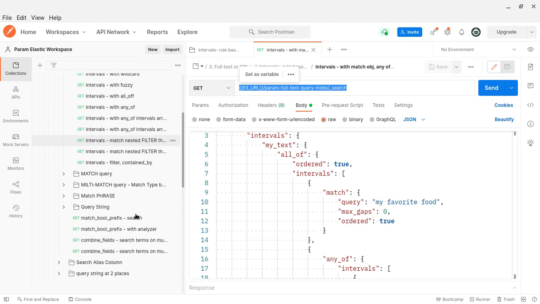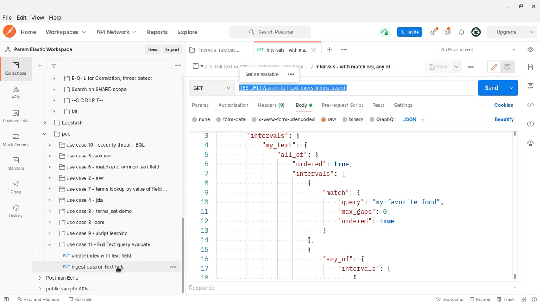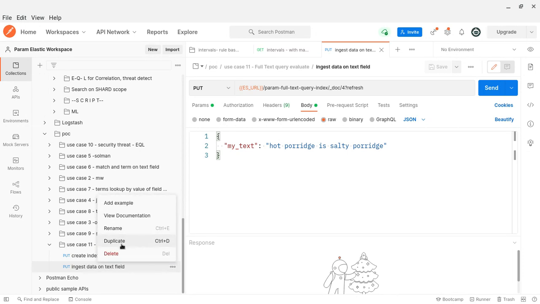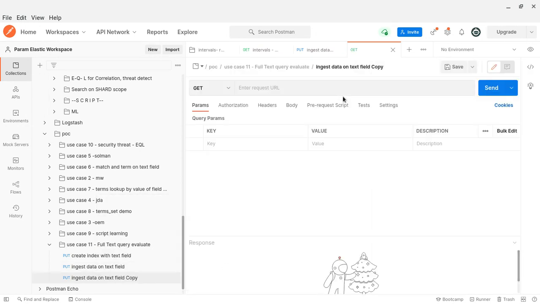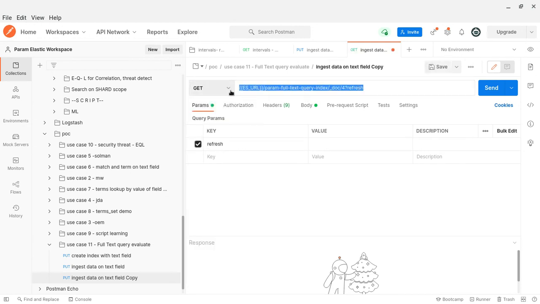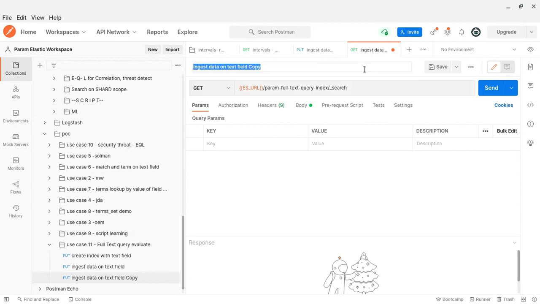I think I can go to my POC folder. Duplicate, and here I'll paste, get all documents.